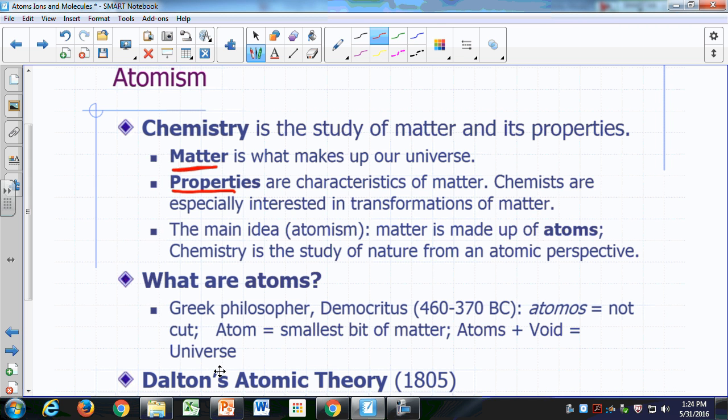Now, the main idea in chemistry is called atomism. And that's the idea that matter is made up of these little things called atoms. So you could say that chemistry is the study of nature from an atomic perspective. Okay, so you look at things in terms of what's going on with the atoms that make up the stuff.